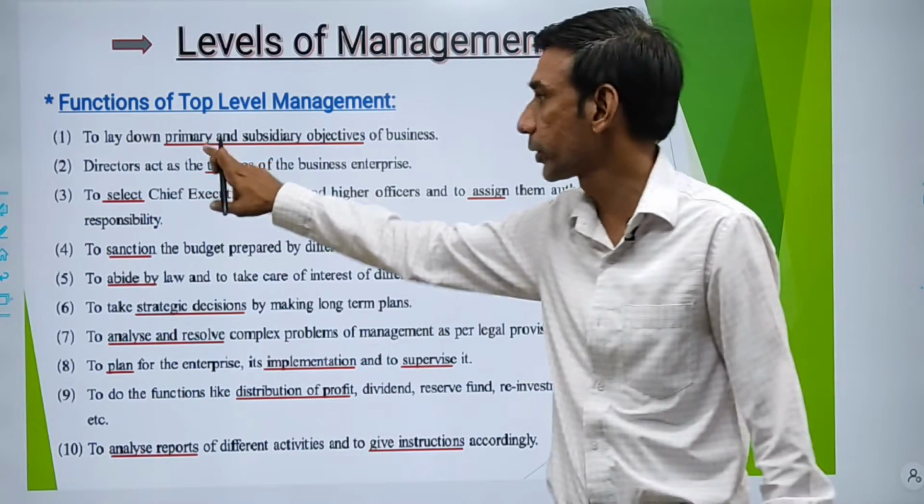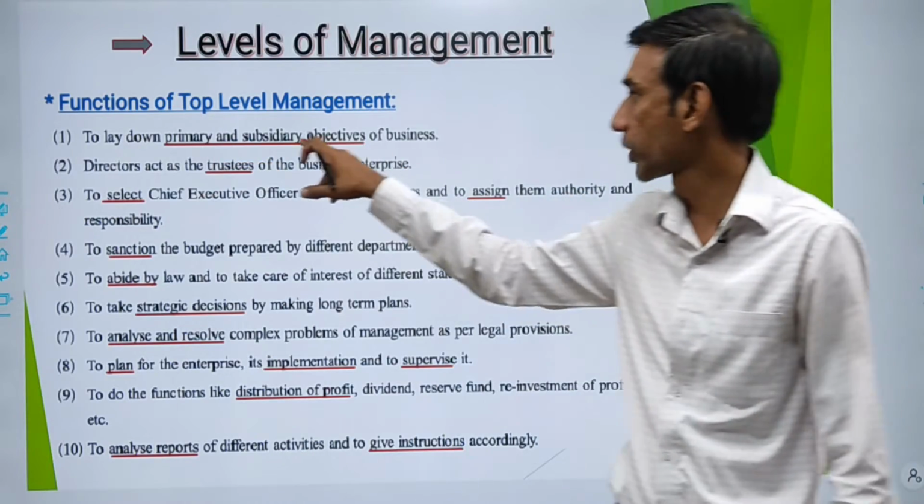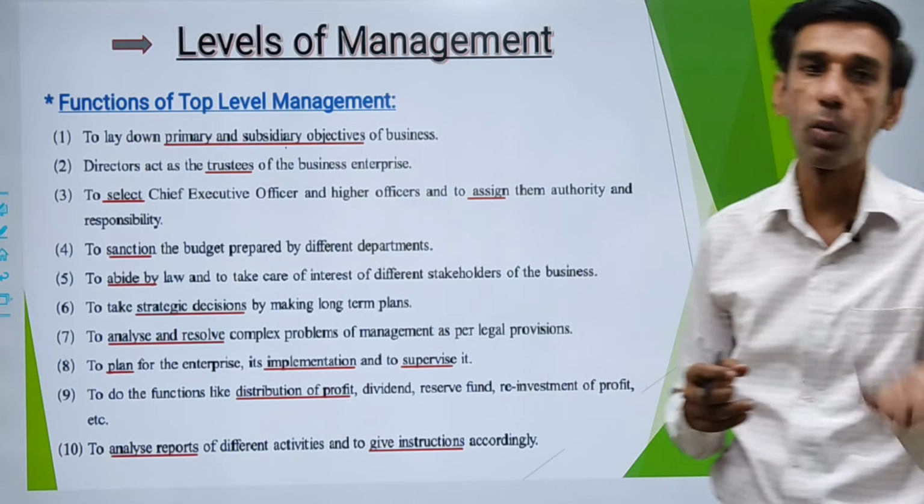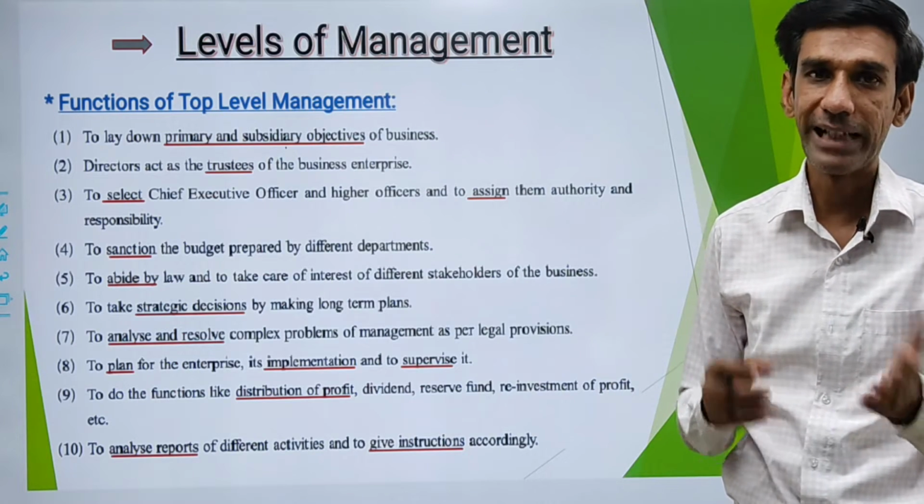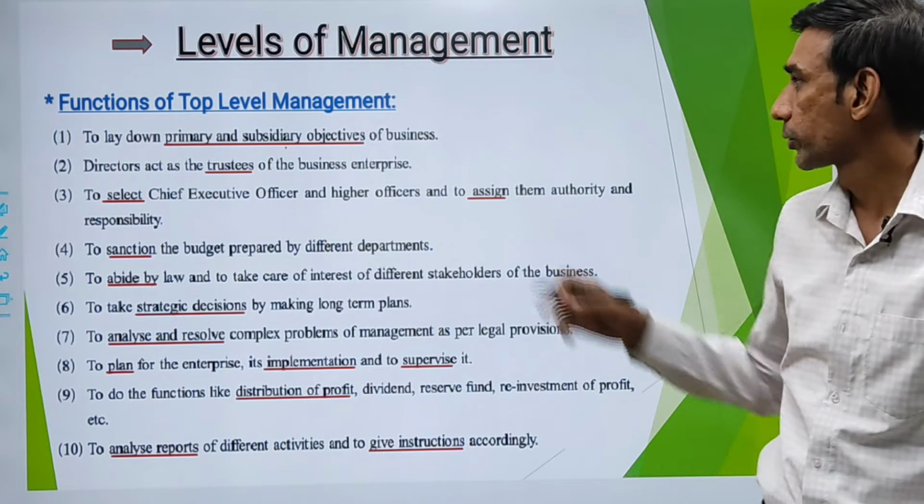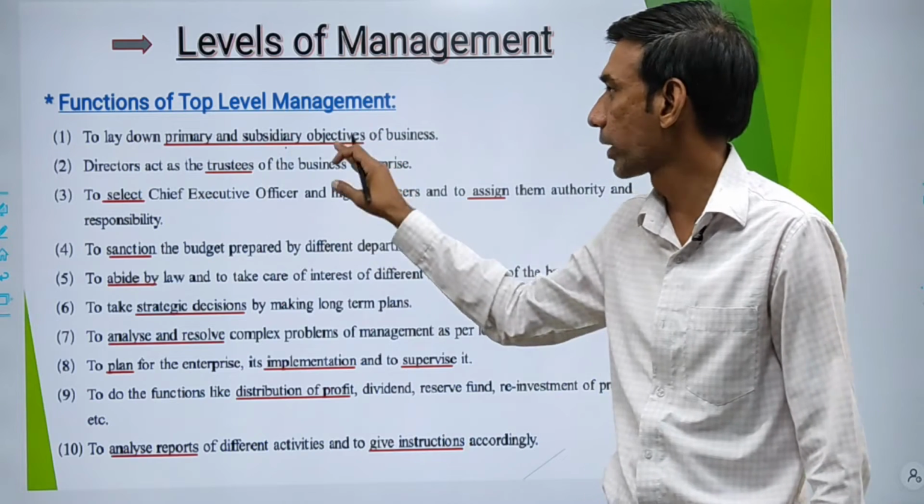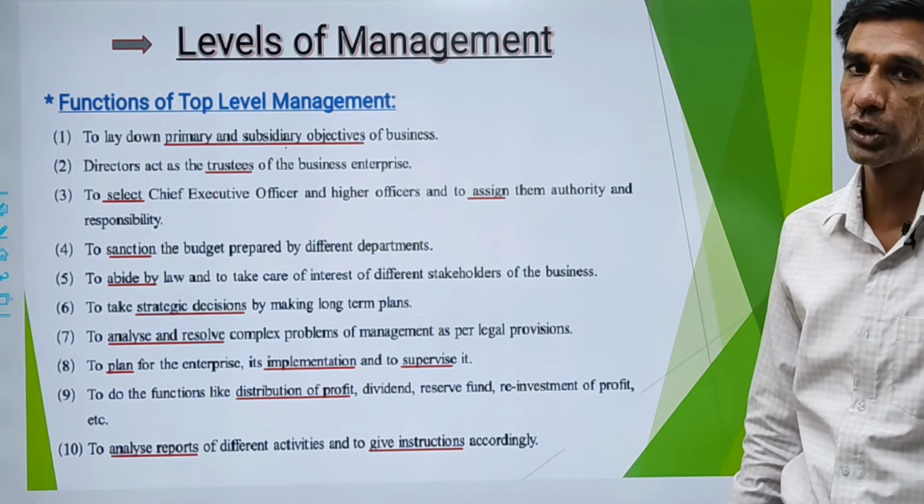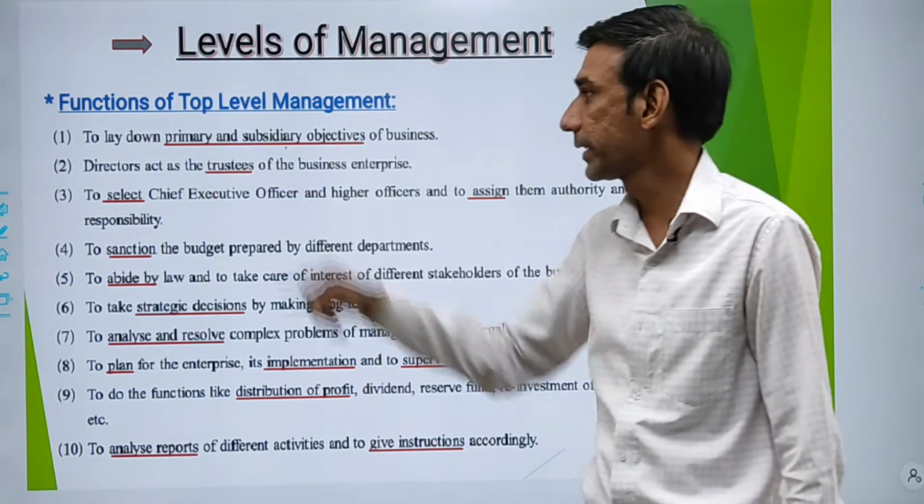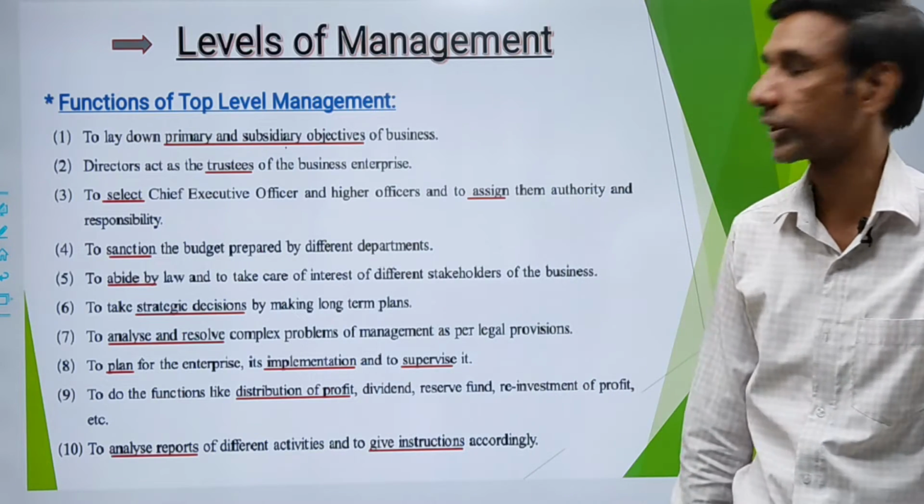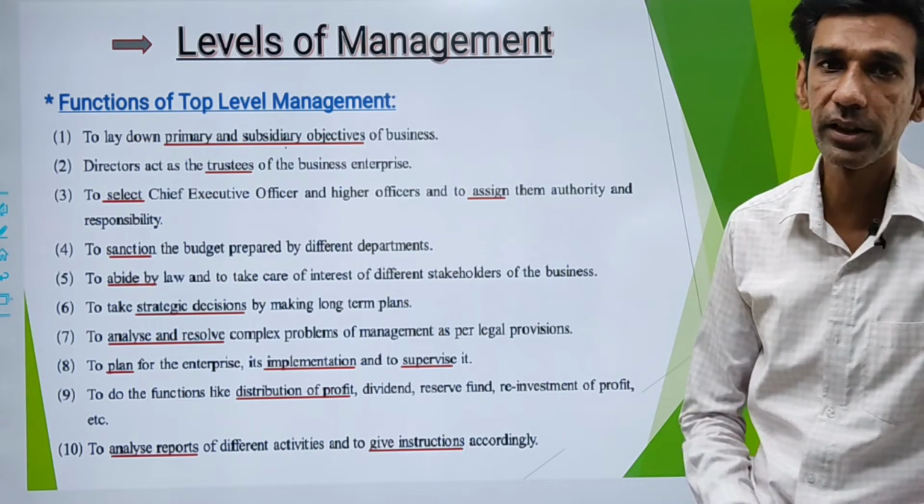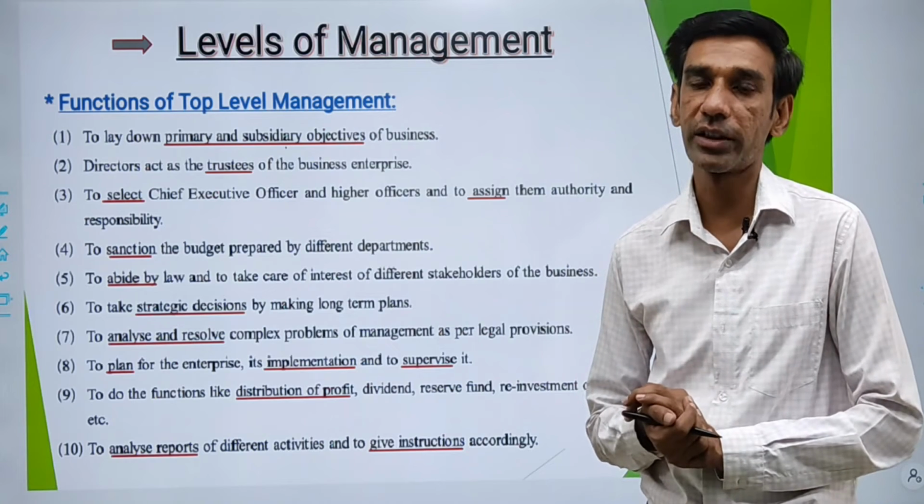What is primary objective? That is the main objective. And what is subsidiary objective? That will follow your primary objective. That is secondary objective also you can say. So laying down primary objective or subsidiary objective is a function of top level manager. Second is directors act as the trustees of the business enterprise. Directors are the trustees of the business enterprise.